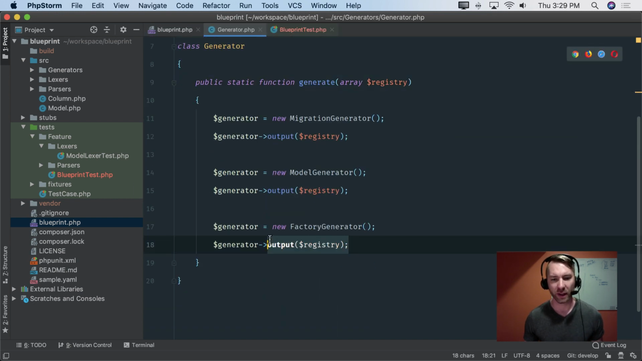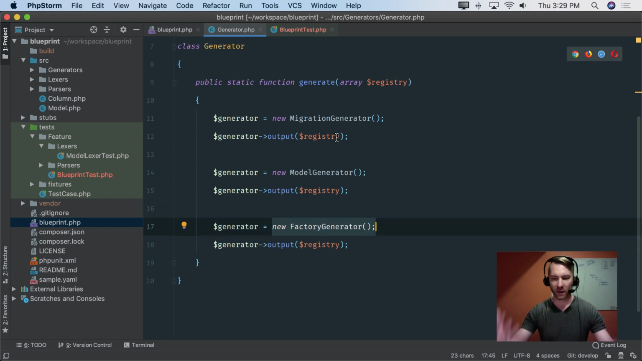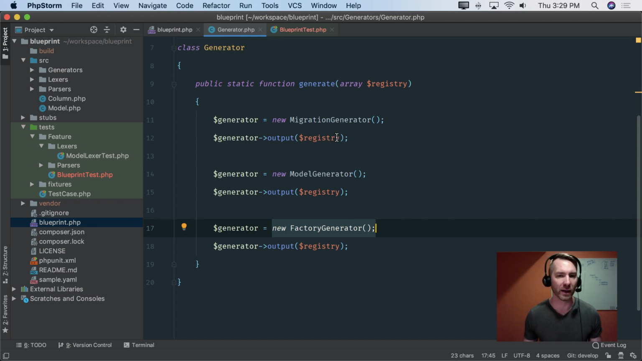Again, super hard to test these new up things. It'd be a lot nicer if there were ways to inject this or register these generators in a way that makes it easier to work with, but also, to the point of yesterday's video, makes it extensible.